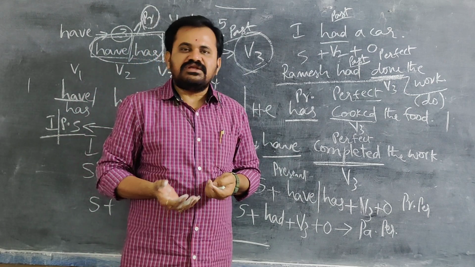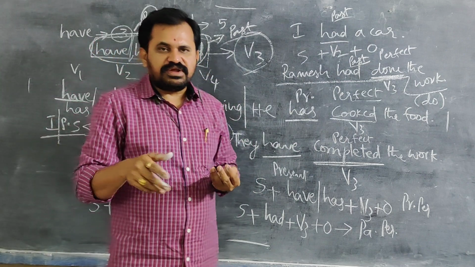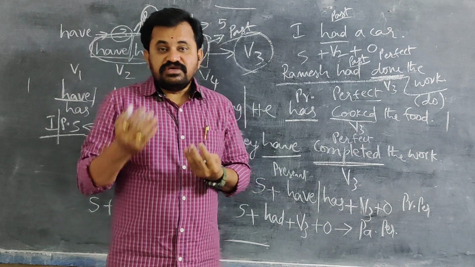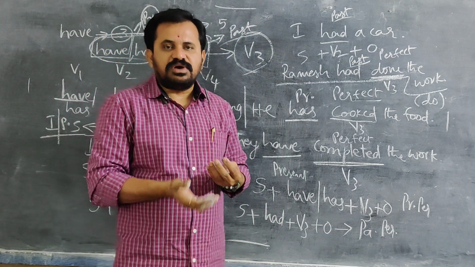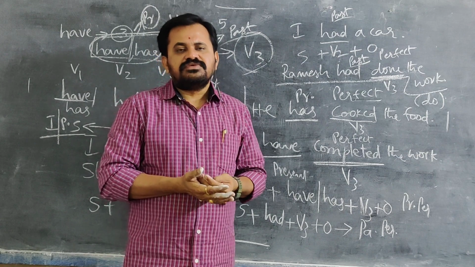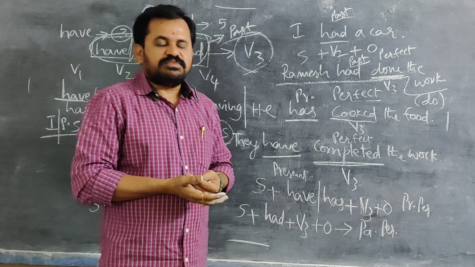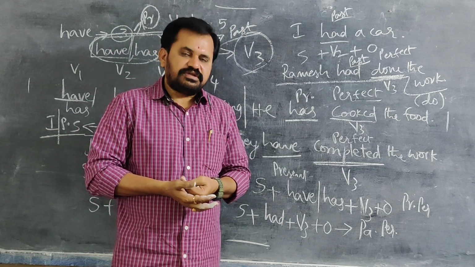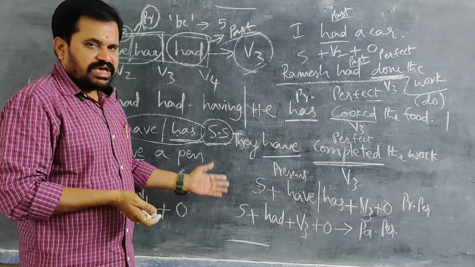When we go to past continuous, when you listen to continuous, automatically you write V4. With V4, the helping verbs we directly use in past tense are was, were. So subject plus was, were plus V4 plus object becomes past continuous tense. Then we came here: have, has, had.